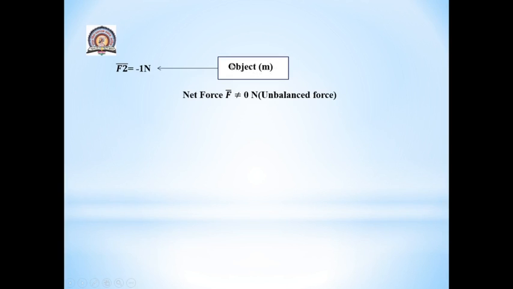Here only one force is acting on the object, that is F2 bar. That's why net force is not equal to 0. This means these are unbalanced forces, and according to Newton's law, if we apply an external unbalanced force to our object which is in a state of rest or uniform motion, then the object will change its position. So this is Newton's first law.